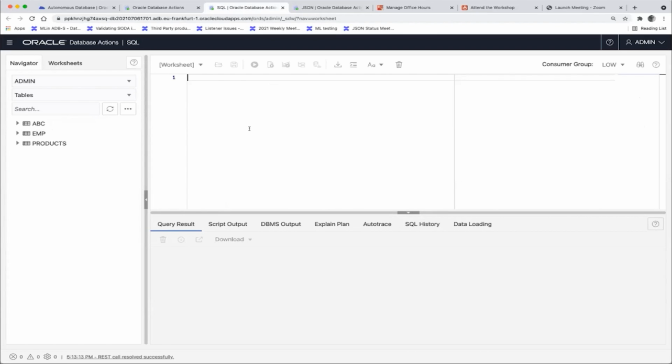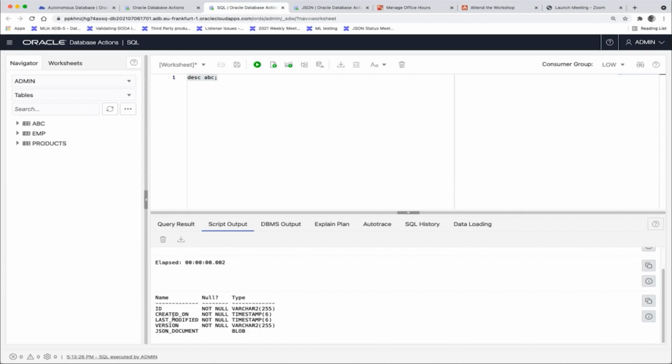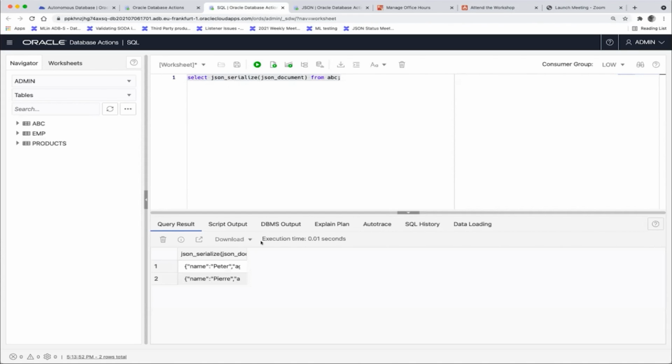So now I could, for example, say describe ABC. And we would see that the collection ABC is also a table ABC where we store our JSON data in a blob column, like in a binary format. There's an ID associated with it, some creation data, and I could just say select. I'm using JSON serialize here to convert the binary JSON representation back into a string. So if I just say JSON serialize, JSON document from ABC, then I get back the values as JSON strings.